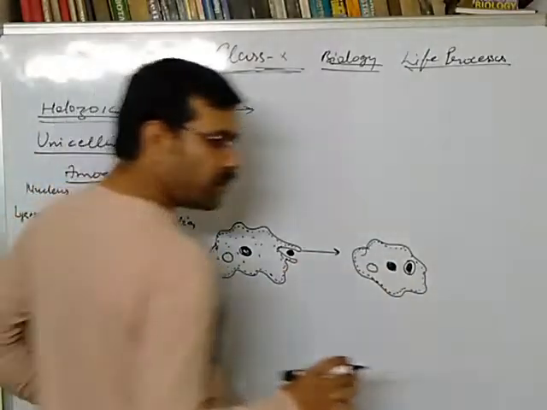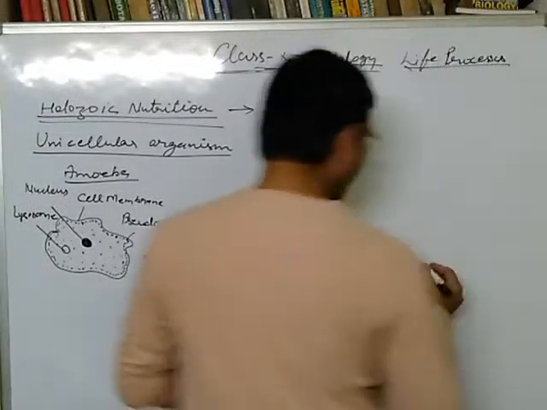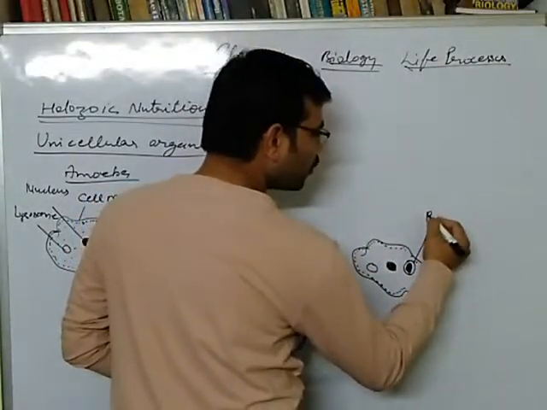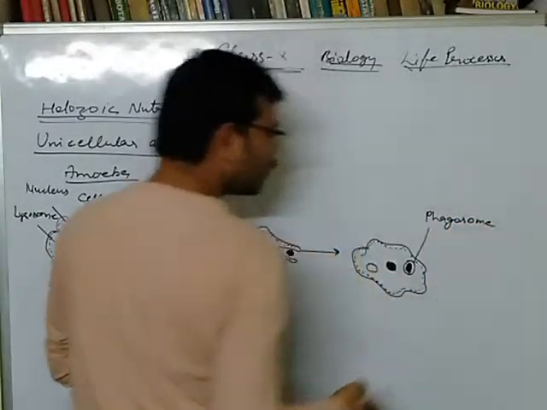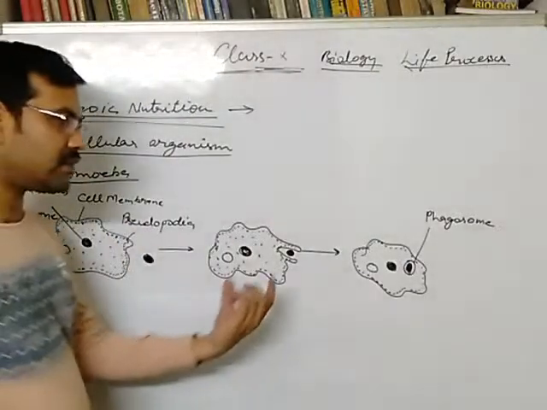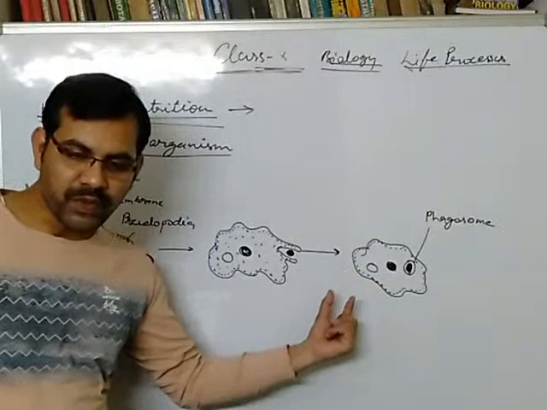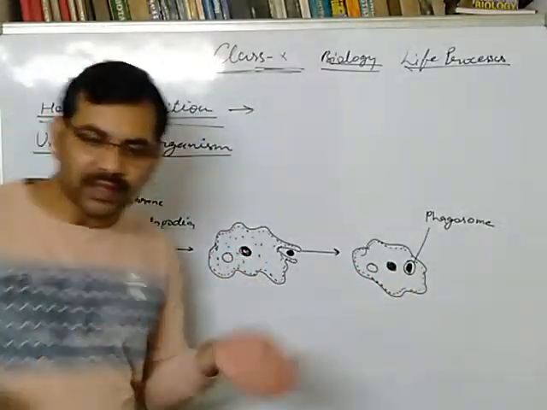So now the food is packed inside a vesicle. This vesicle is termed as phagosome. Now this lysosome fuses with phagosome.